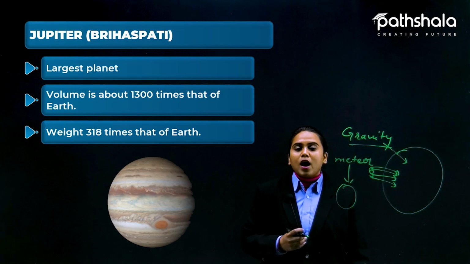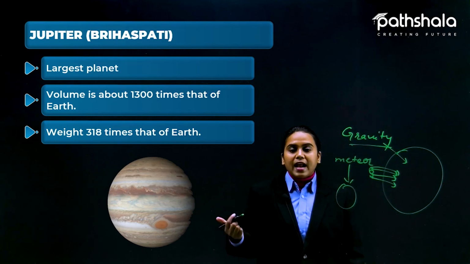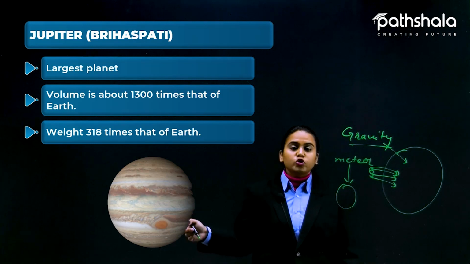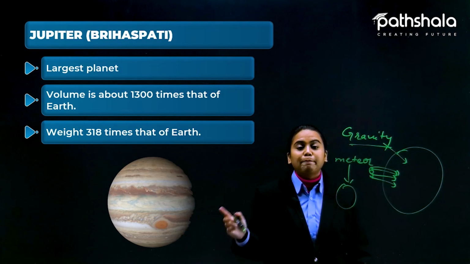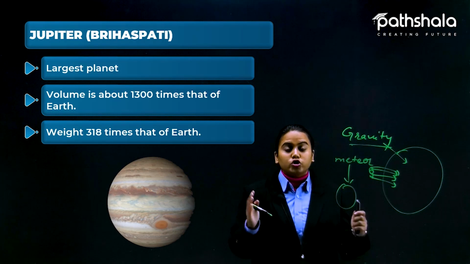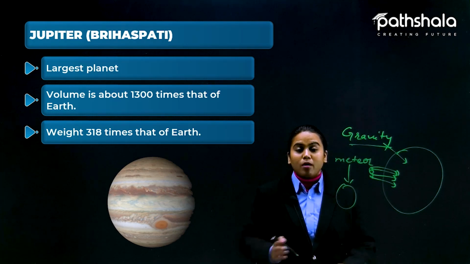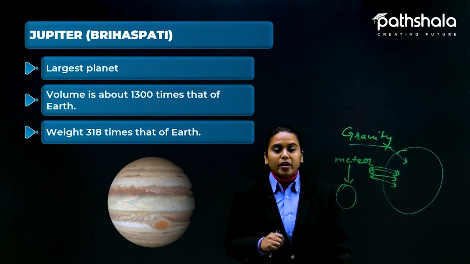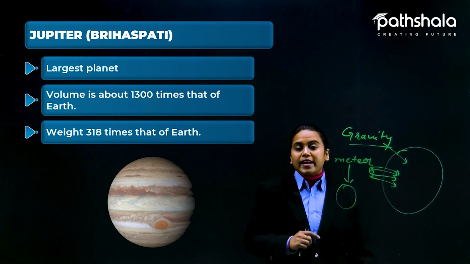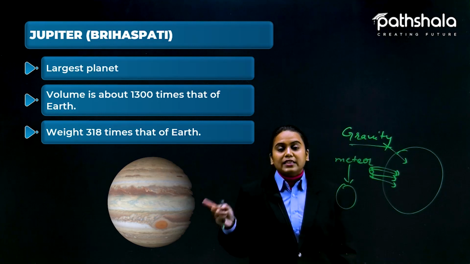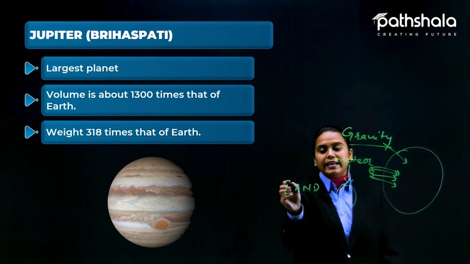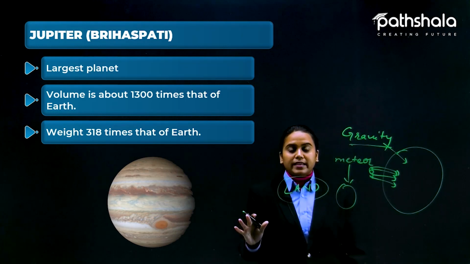So this is how our planet looks, and here is also a red spot that you can see. This red spot is nothing but a huge storm that has been going on there for centuries. Yes, it is a very big storm. And one more fact that I am going to tell you is that this planet does not have land. Yes, it does not have any land. No land is present here.